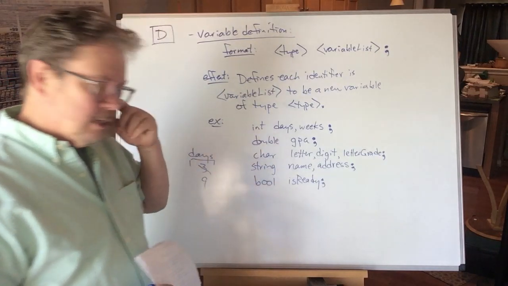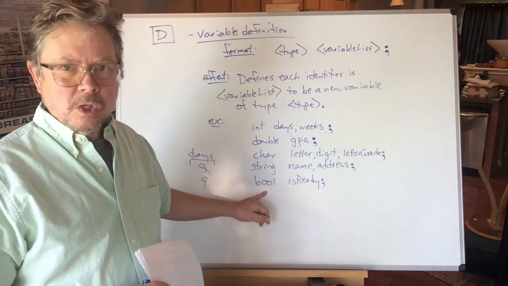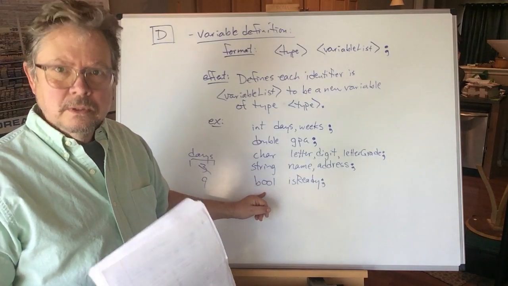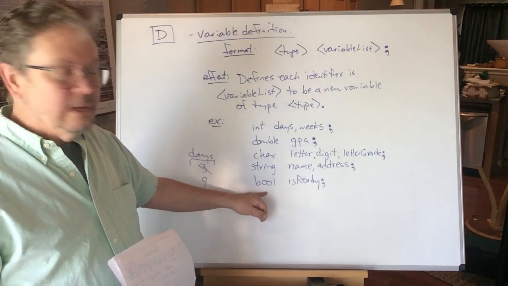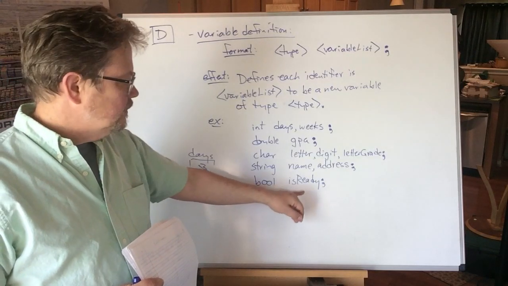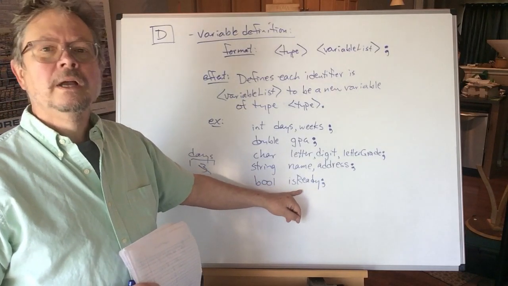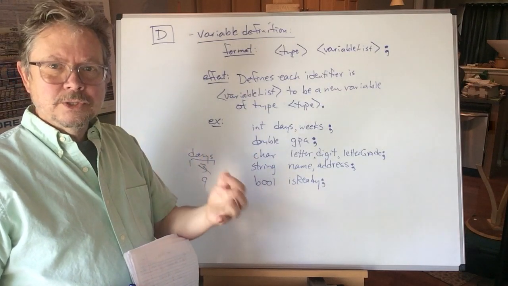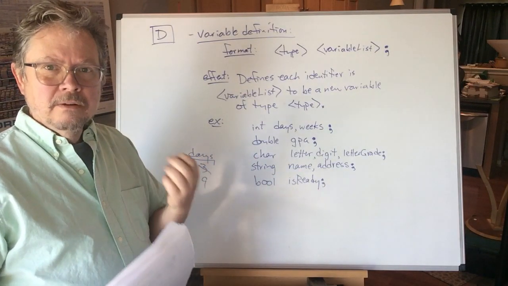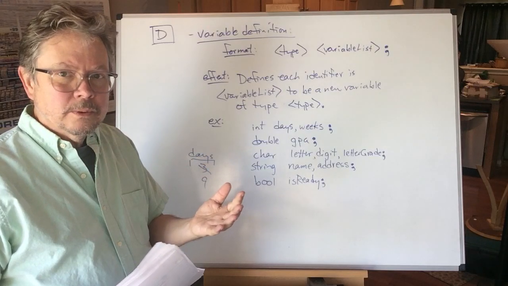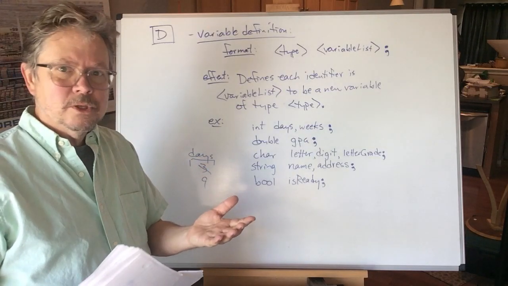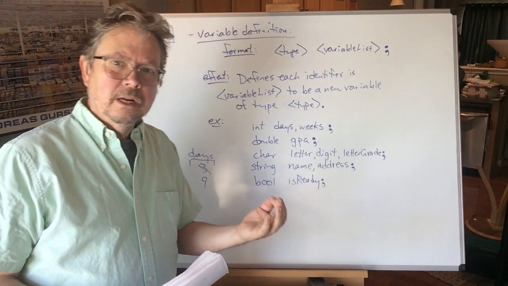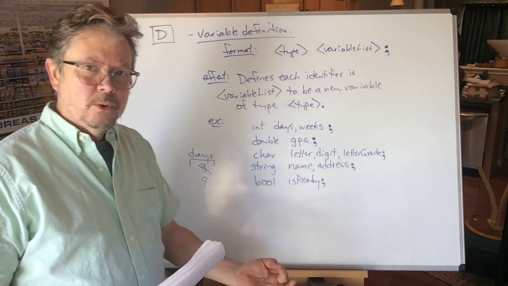Here's perhaps a mysterious one. Bool. Bool is short for Boolean. There, mystery solved. No, this means that the only values that make sense for this variable are true and false. Applications start popping in mind. Flags, for example. Did something happen or did it not happen? True or false? Was that file open when I tried to open it or did it not? And I want to avoid crashing my program.